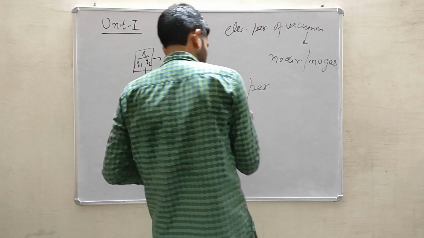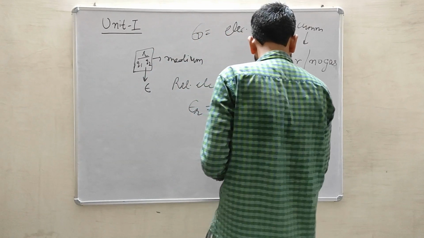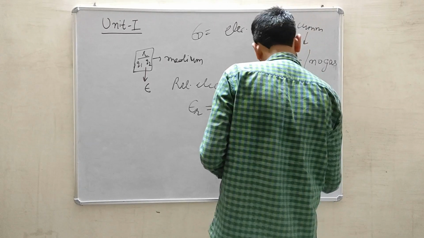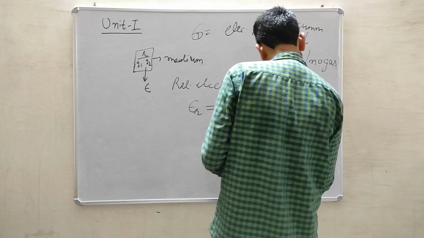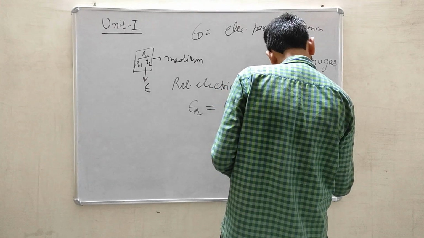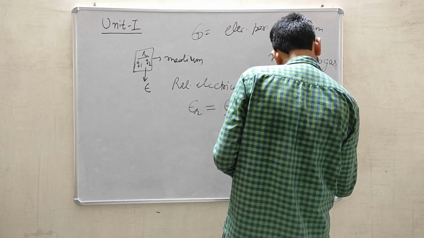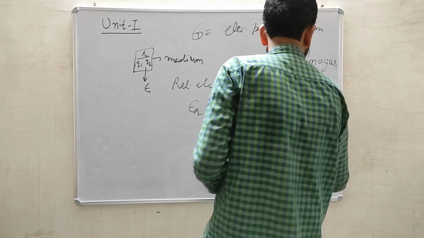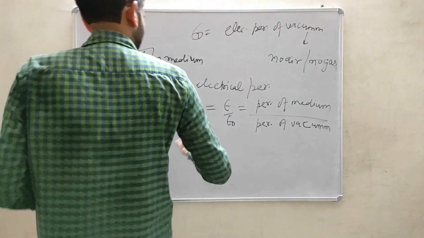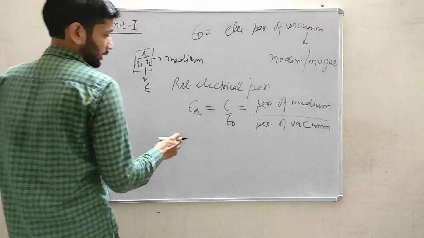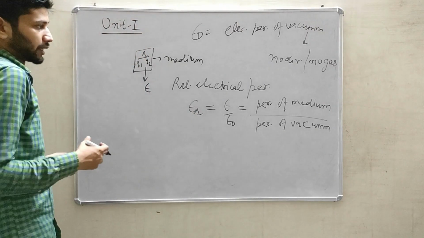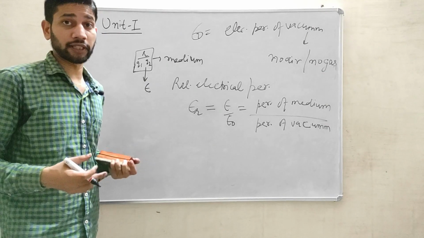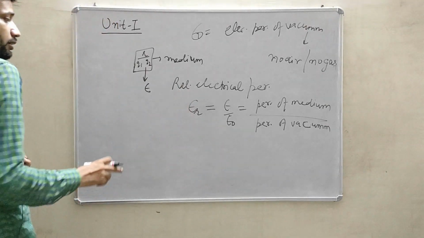Here epsilon is the permittivity of the medium, and epsilon naught represents the permittivity of vacuum. This epsilon r is the relative electrical permittivity, just like the relative refractive index. Okay.